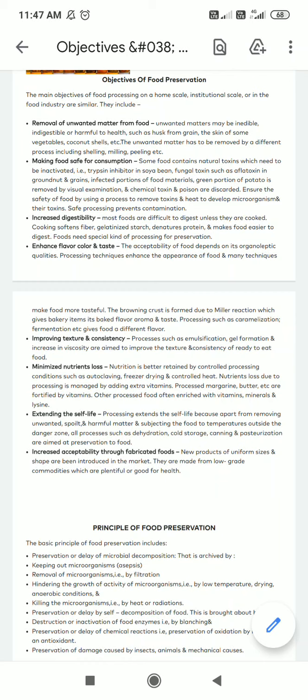So there are certain processes which give a good flavor, and also give a preservation for that particular food item.